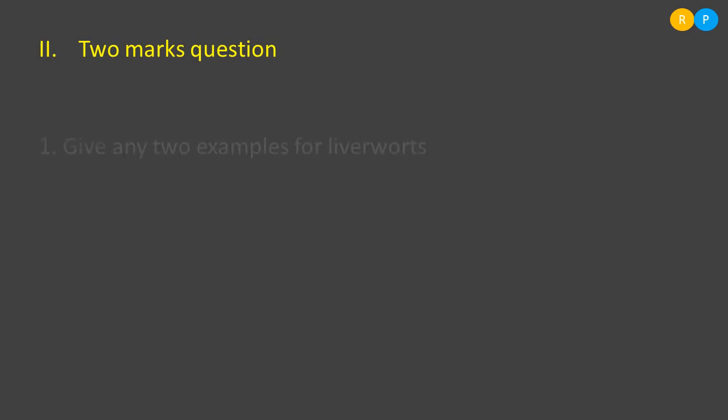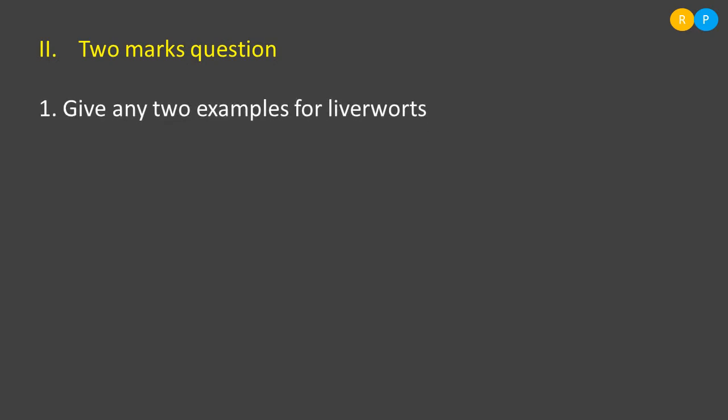Our first question here is, give any two examples for liverworts. We know that liverworts are one of the groups of bryophytic plants. The liverworts are the first group of plants we see in the bryophytes, because here the plants are primitive in appearance.